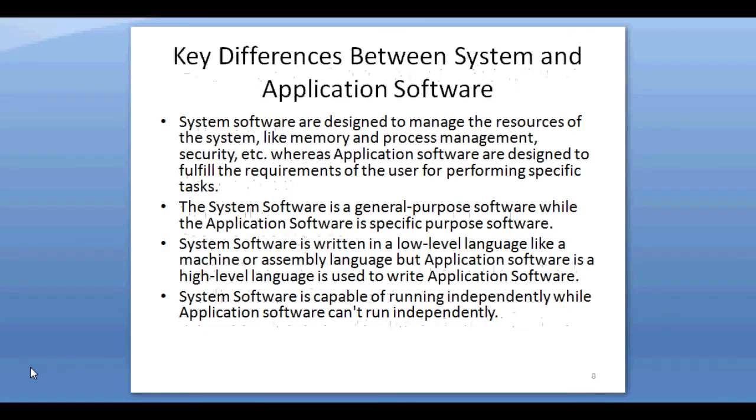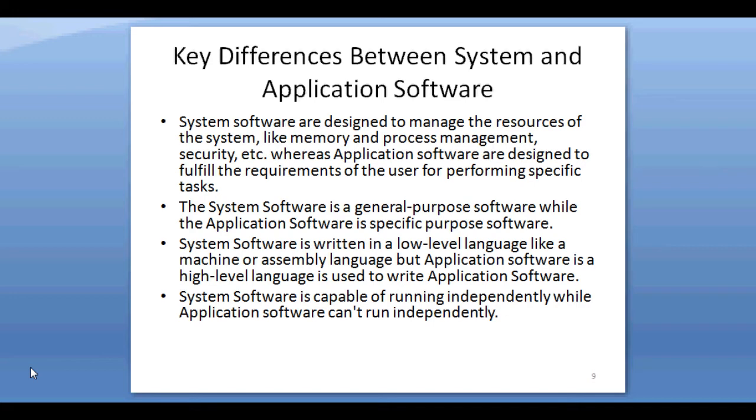Key differences between system and application software. System software is designed to manage system resources like memory management, process management, protection and security, etc. And it also provides the platform for the application software to run. On the other hand, application software is designed to meet the user's requirements of performing specific tasks. System software is written in a low-level language like assembly language. However, application software is written in a high-level language like Java, C++, .NET, etc.